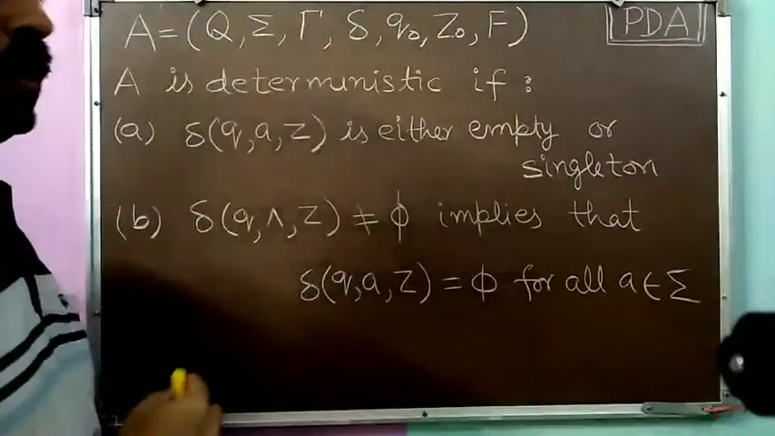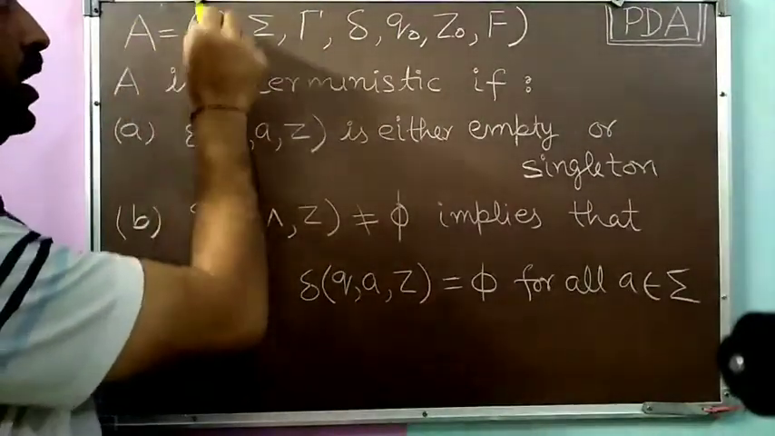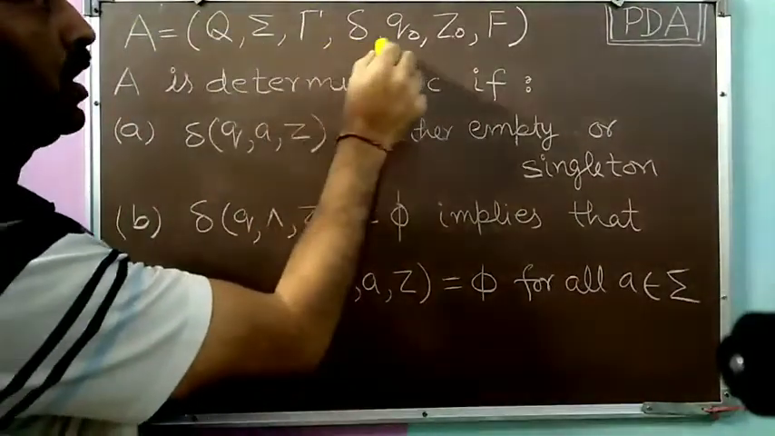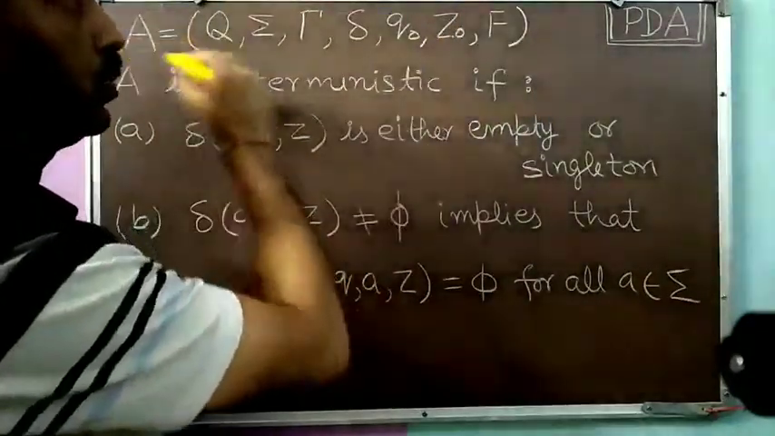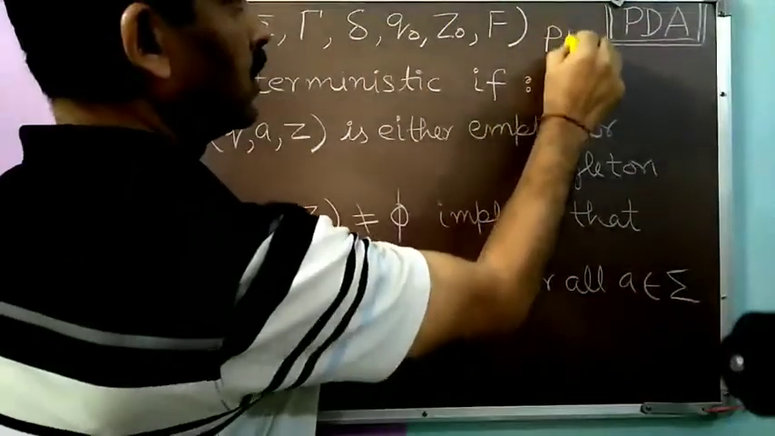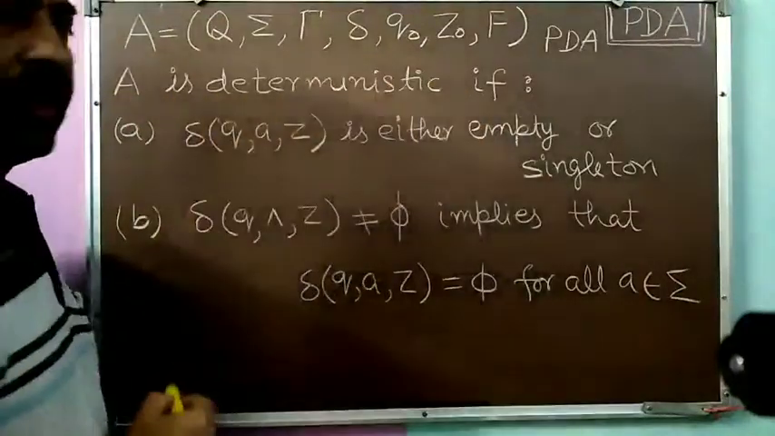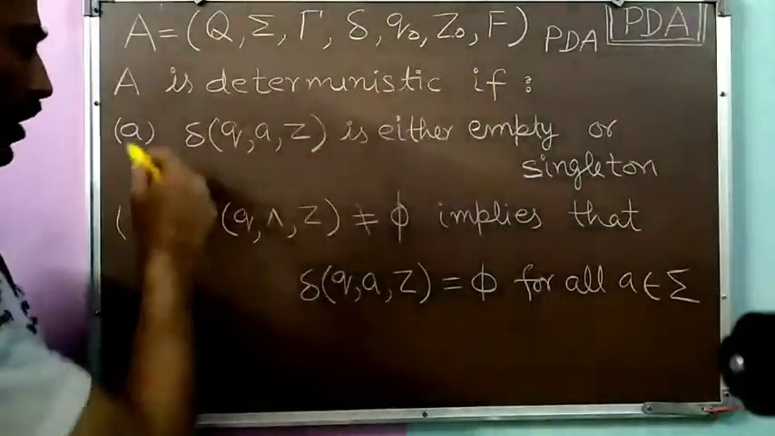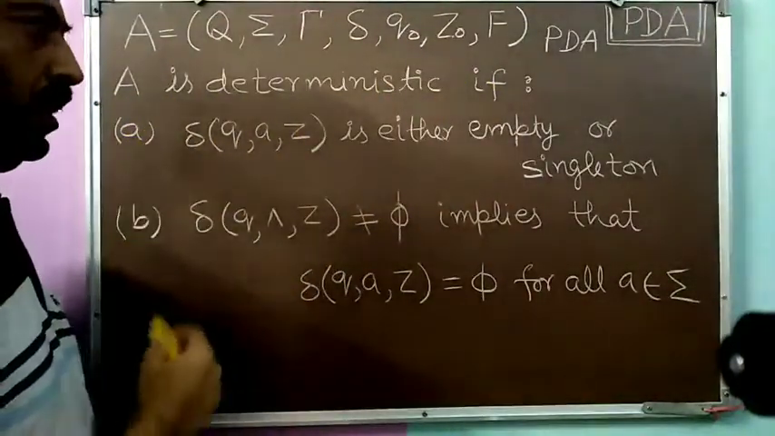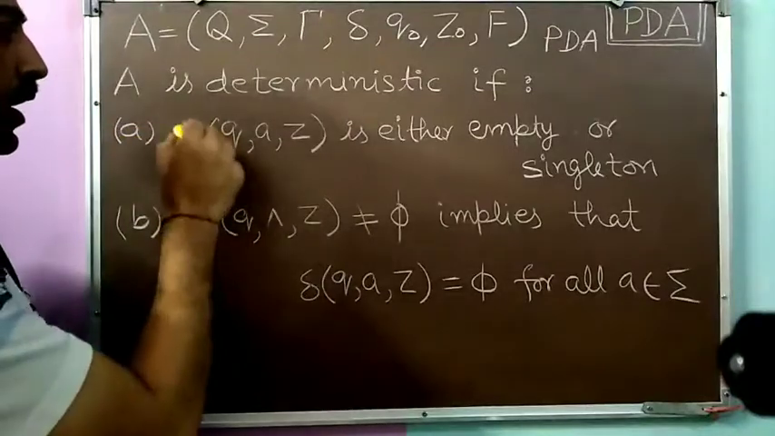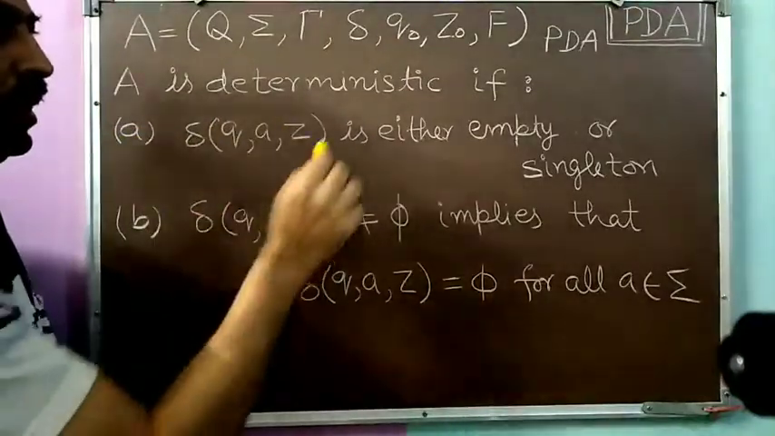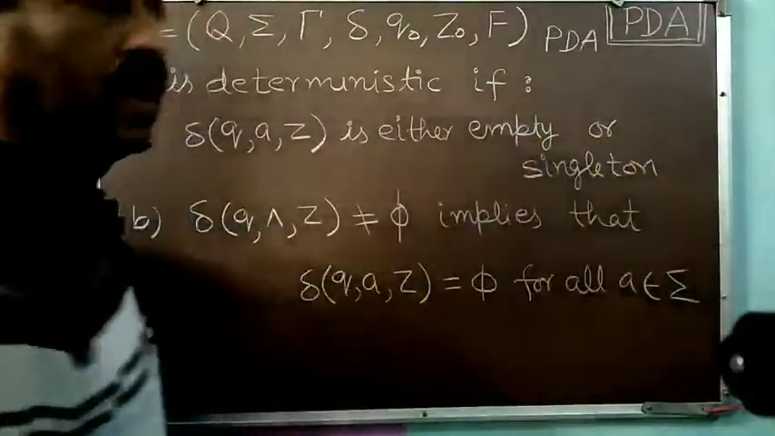Now let us look. Suppose this capital A is equal to Q, sigma, rho, delta, Q0, Z0, F. Suppose it is a PDA. Then A is called a deterministic PDA if these two conditions are met. Our first condition is that delta Q A Z is either empty or singleton.